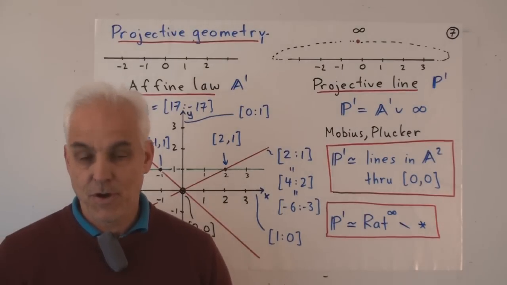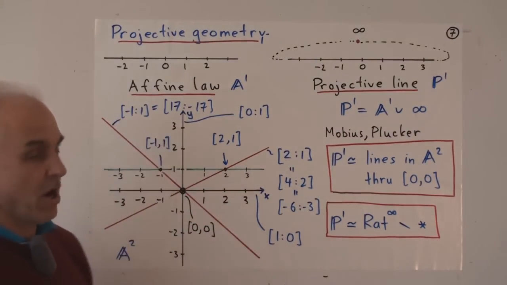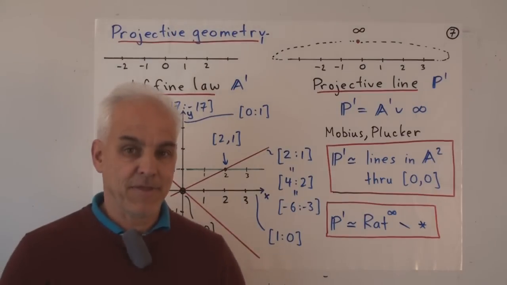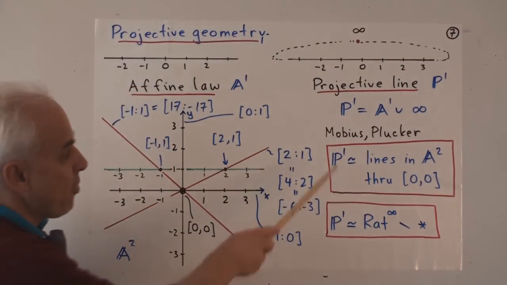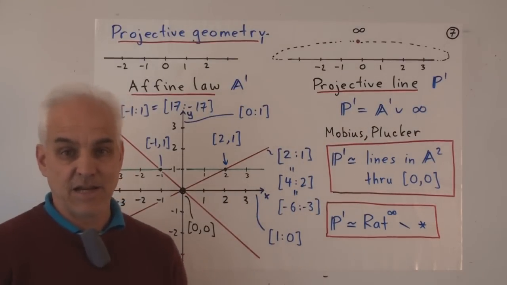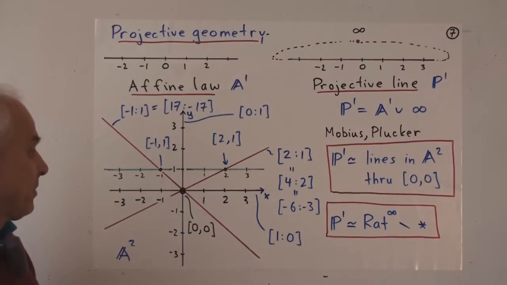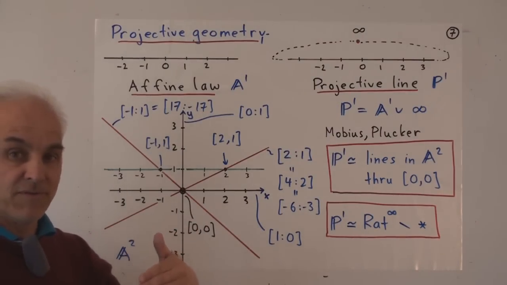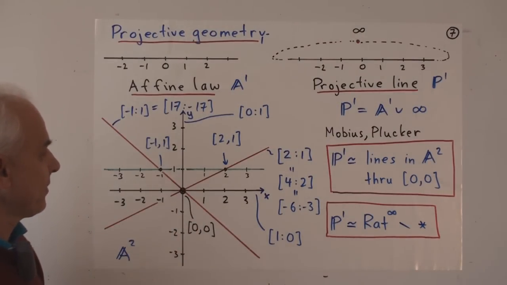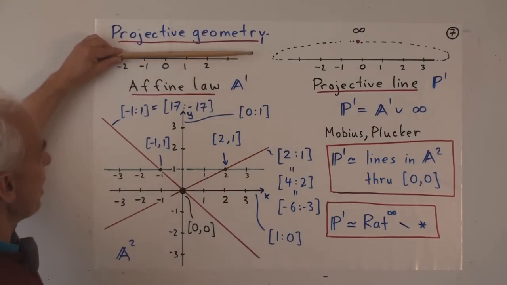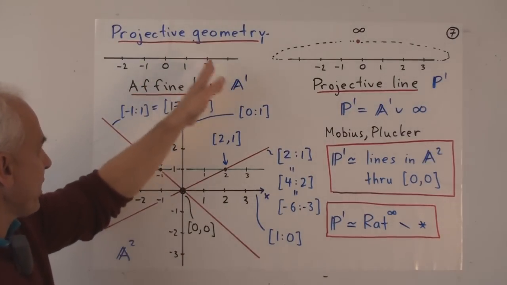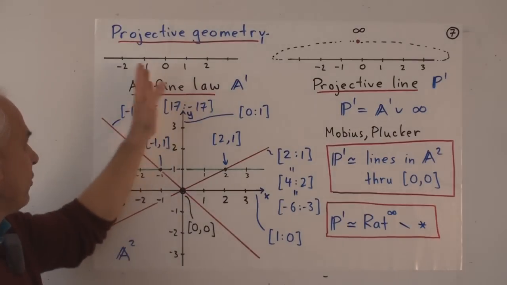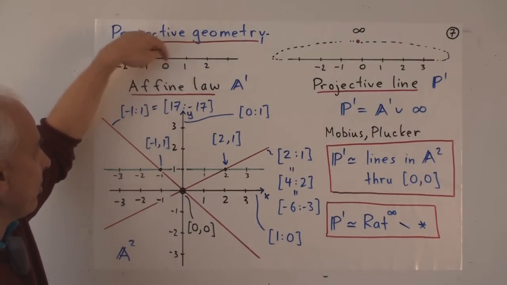Another important use of the extended rationals is to projective geometry, where in fact, I think it's fair to say, the idea really has its origins in essentially the work of Mobius and Plücker at the beginning of the 19th century, when they developed the idea that the projective line could be viewed via homogeneous coordinates. So let's say a few words about that story. So here's an affine line, which is just like a familiar one-dimensional line with regularly spaced points, 0, 1, 2, minus 1, minus 2, rational numbers possibly inside.